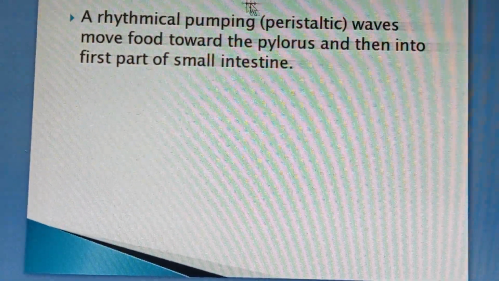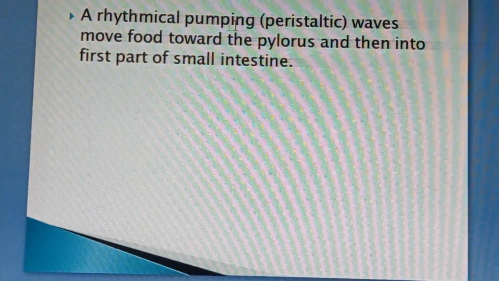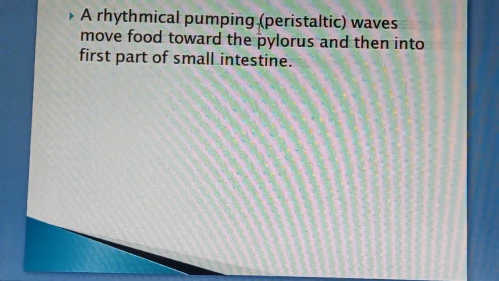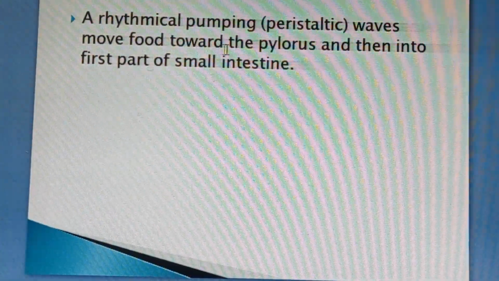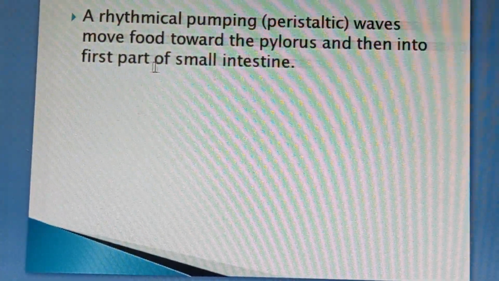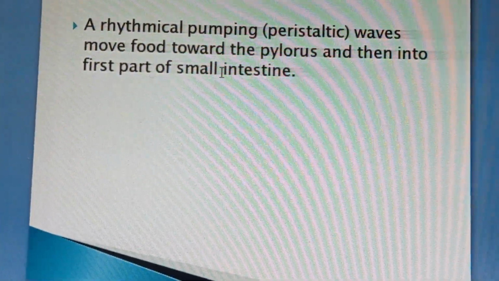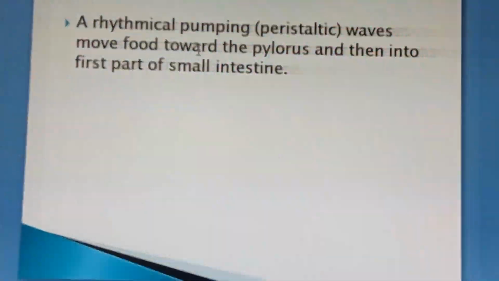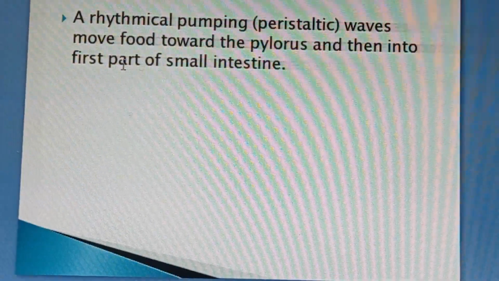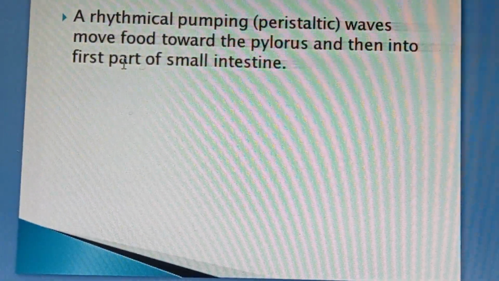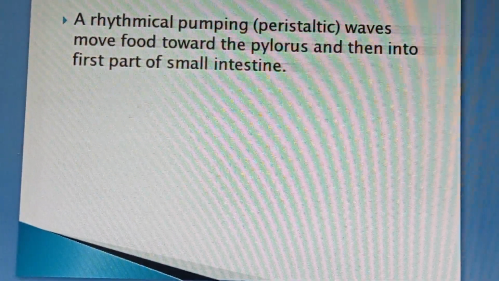Peristaltic movement. The rhythmical contraction of these muscular layers moves food towards the pylorus and then into the first part of the small intestine. This movement caused by the muscles is called peristaltic movement, which propels food towards the duodenum.